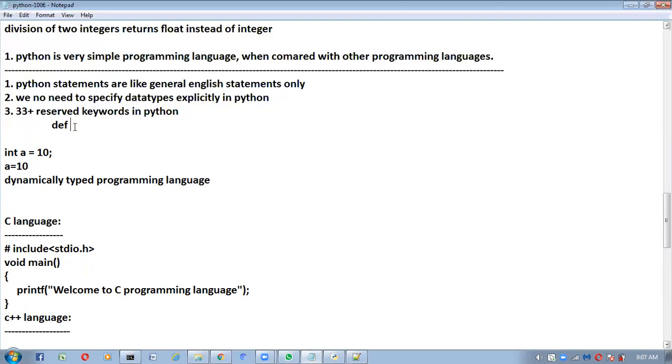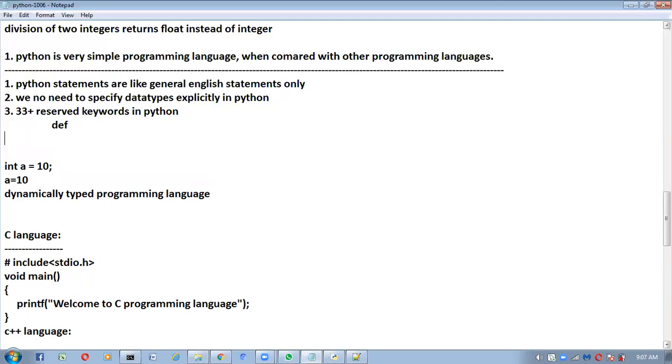Suppose tomorrow I want to write one class. Compulsorily the class should start with the class keyword.